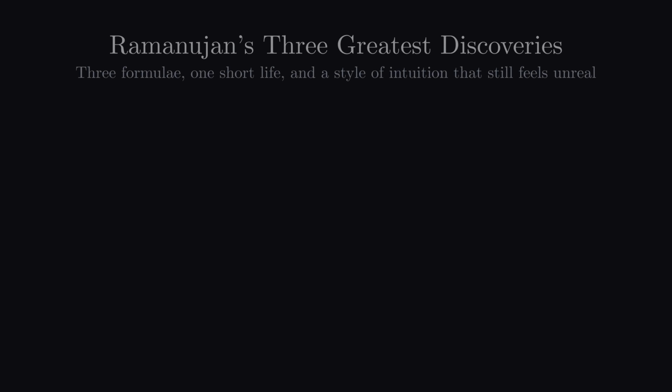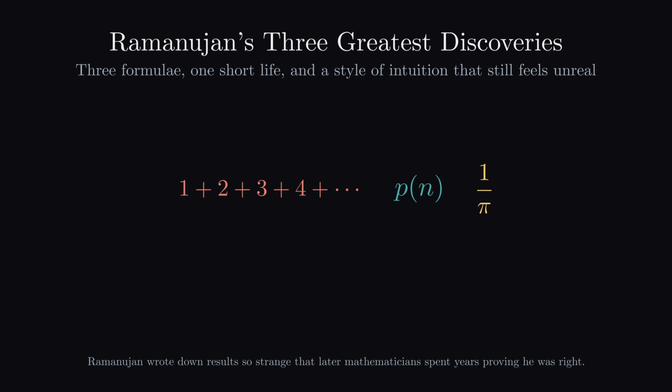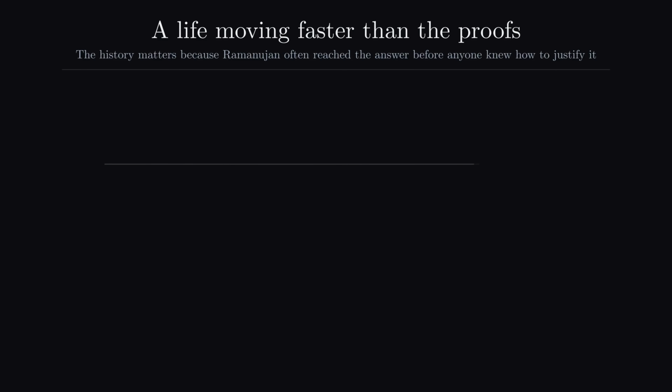I wouldn't be the first to say that Ramanujan is one of the greatest mathematicians. But when you follow his work, you begin to realize that some of his discoveries are a little bit strange. And today, I'm going to be showing you and explaining 3 of his greatest discoveries of all time. But history matters too, so I'll keep this quick.